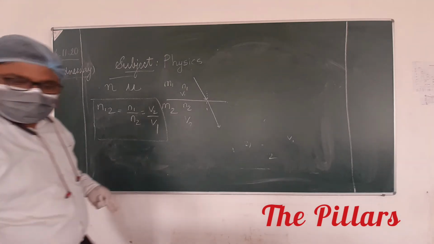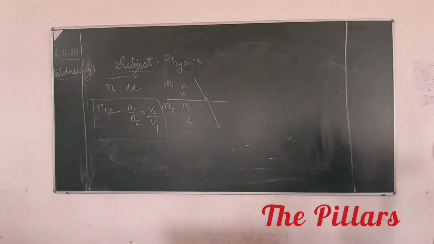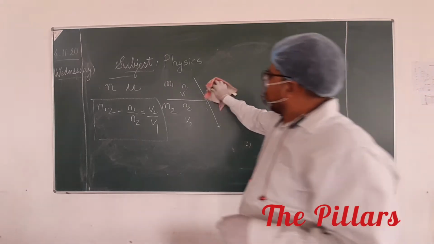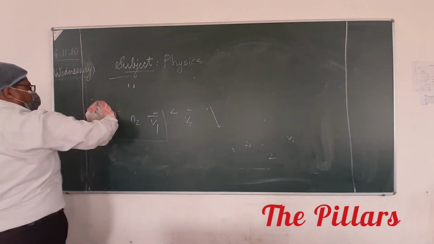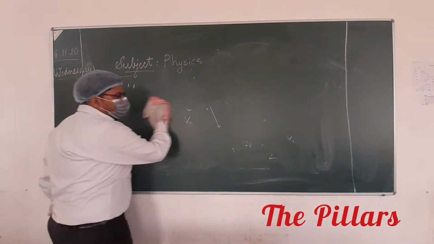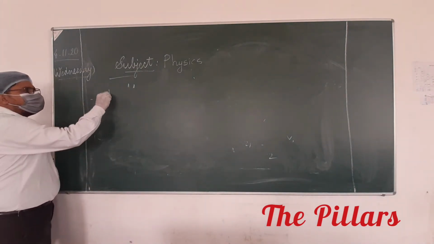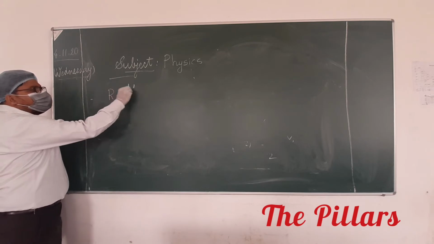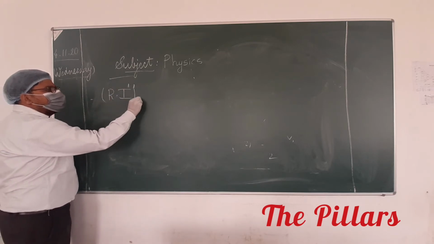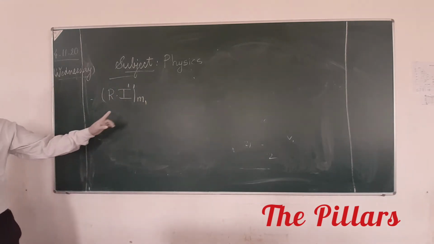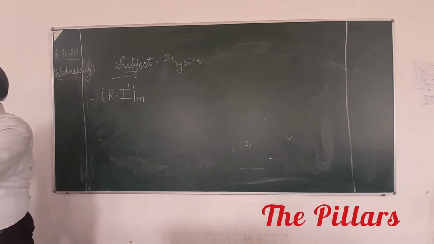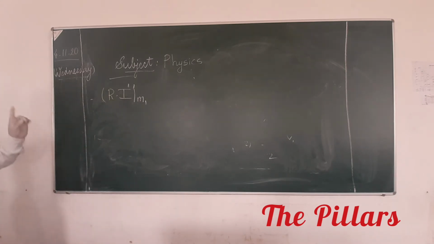Okay, let's take one question based on this topic. Write down the refractive index of medium 1. If I say refractive index of medium 1, I am talking about absolute refractive index; if I say N12 or N21, then you are talking about relative.